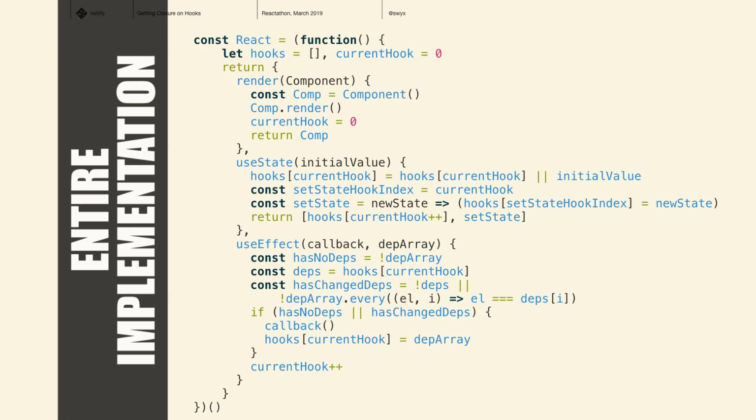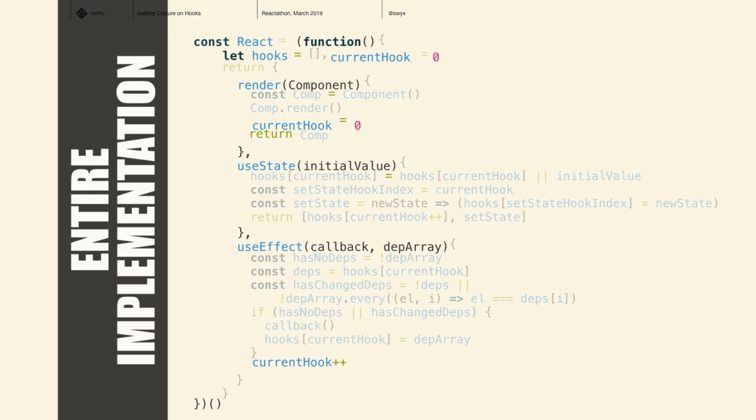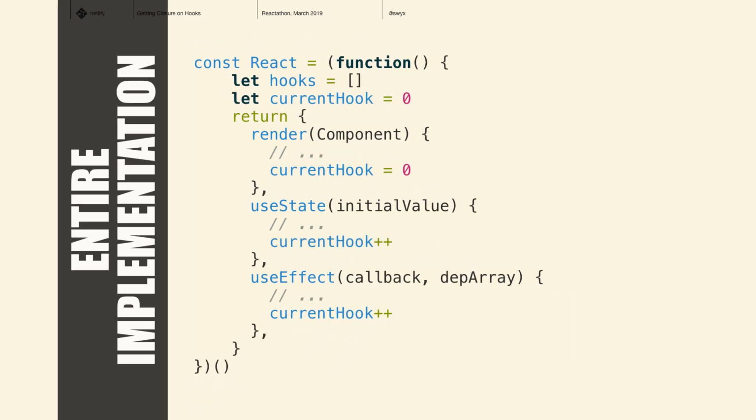This is 28 lines of code for the entire implementation of the mini React hooks clone. I just want you to focus on these particular lines. That's just an array of hooks. Every time we render, we set it to 0. Every time we run a hook, we increment that counter by 1. And we access the hook that lives at that counter.